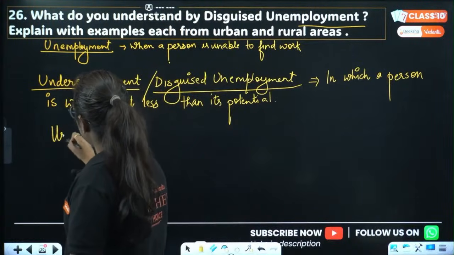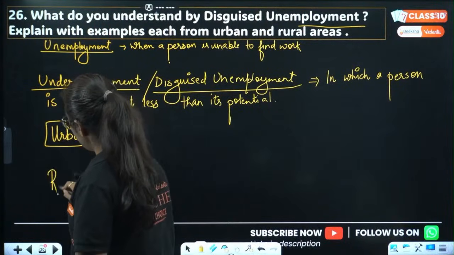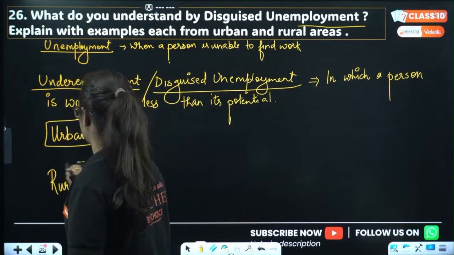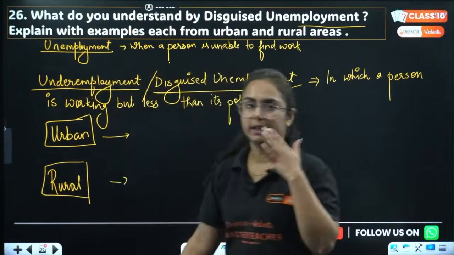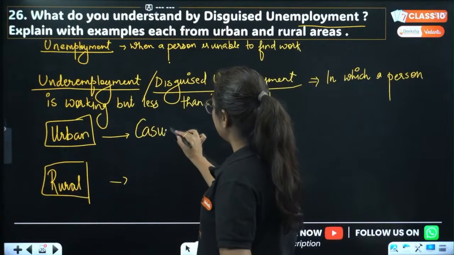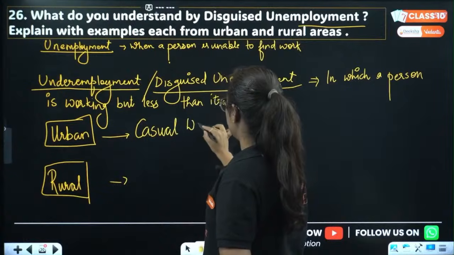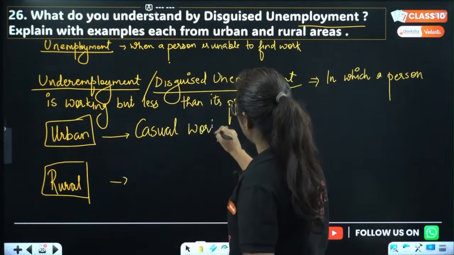Now we have to give examples of them in the urban area as well as in the rural area too. Let's talk about it. In urban and rural areas there is a difference. You can see casual workers, or laborers we can say. Both are correct.